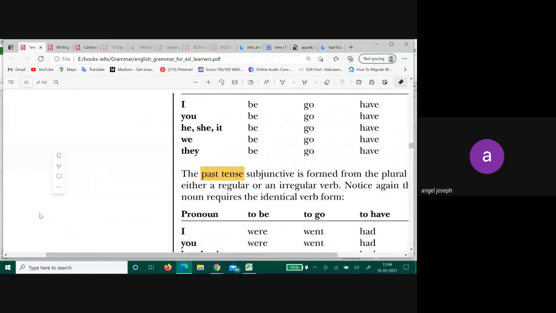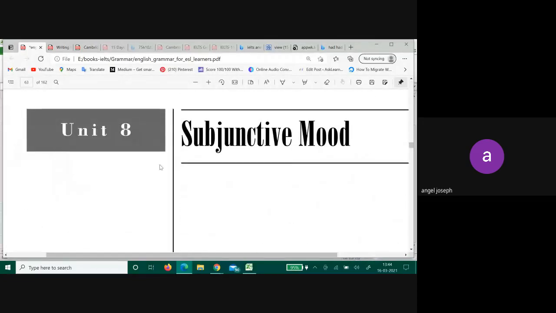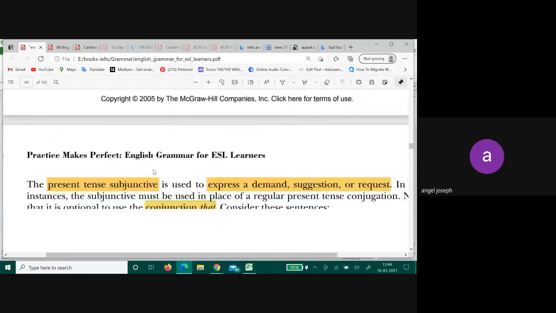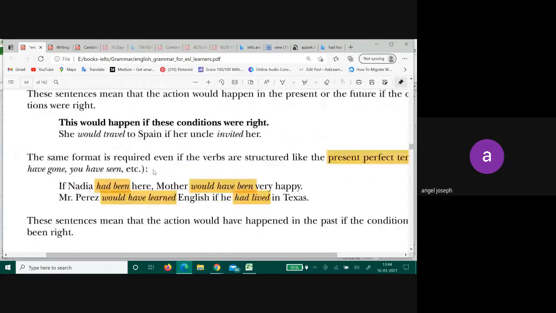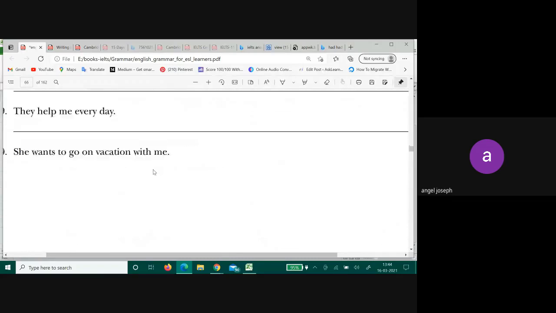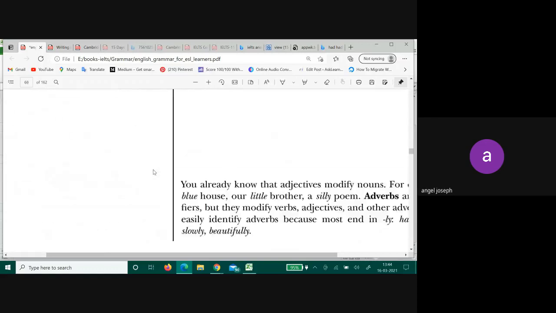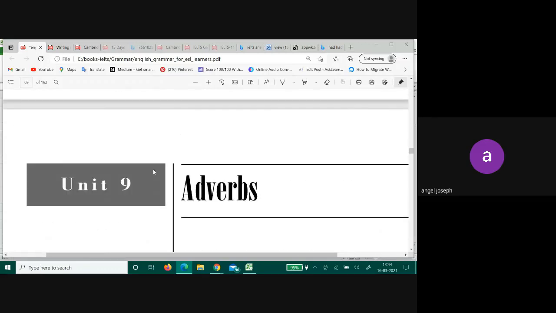Now I would be starting with this, but the problem is if I start with this, it will take my whole day. Let's see what's after that. We will not start with subjunctive mood tomorrow.